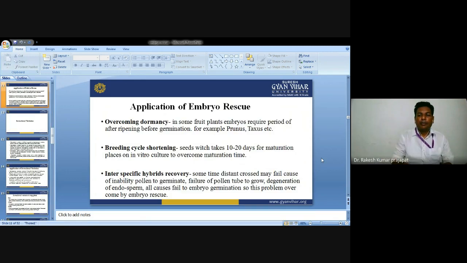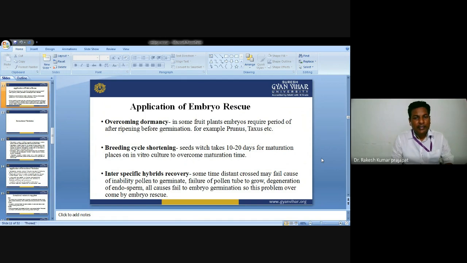There are some applications of embryo rescue. Why do we need embryo rescue? It helps in overcoming dormancy. You know very well that some particular species have an inherent dormancy period. We can overcome the dormancy.